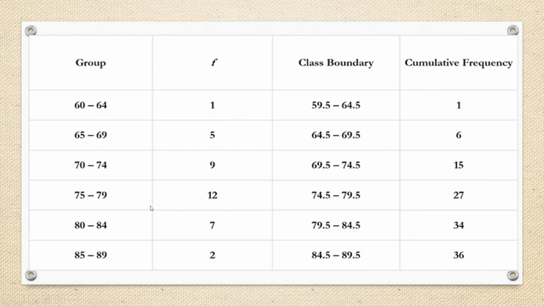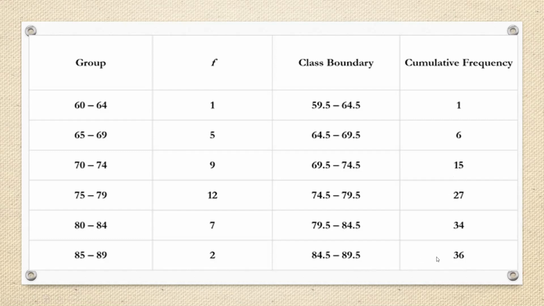How many values are less than 79? We add 12 plus 9 plus 5 plus 1, or we can just add 15 plus 12, which equals 27. 27 plus 7 equals 34, and 34 plus 2 equals 36. So the total number of values is 36, and the sum of all the frequencies also equals 36.